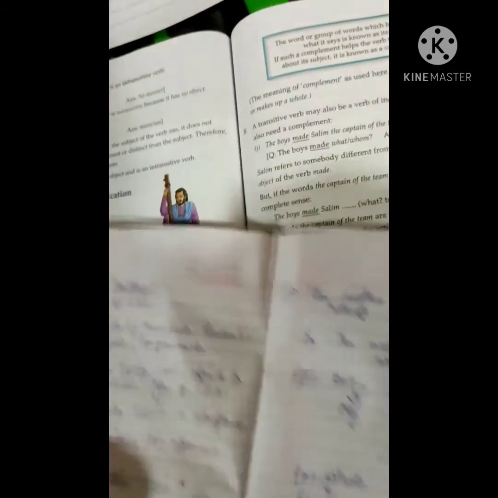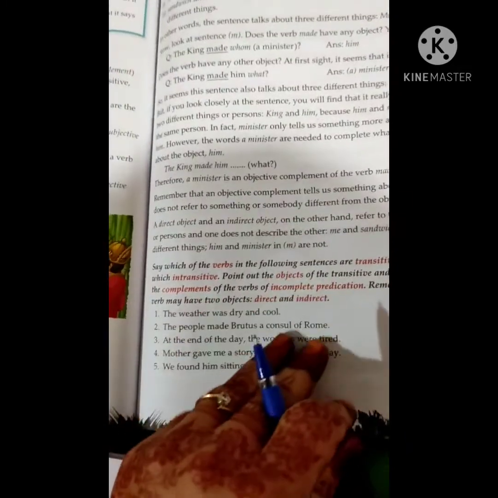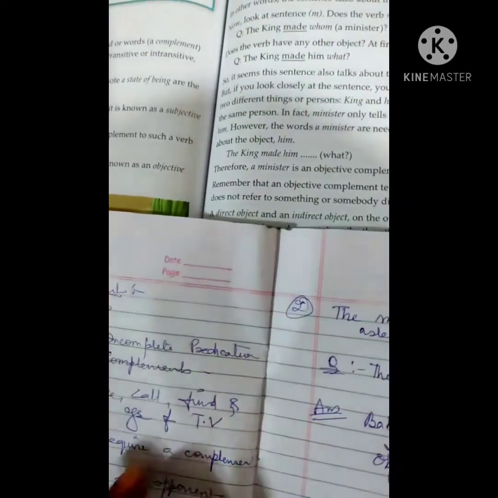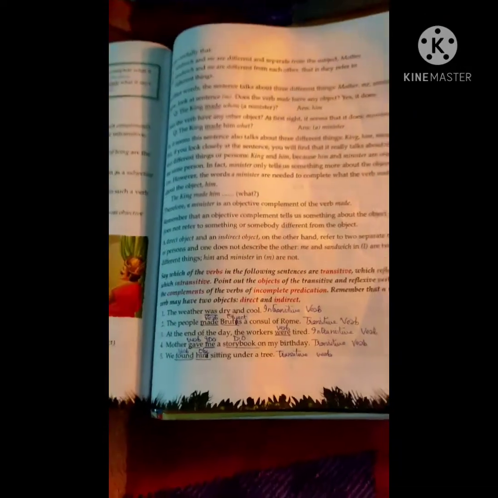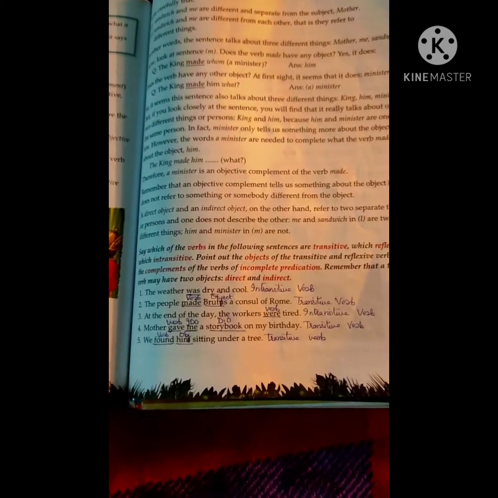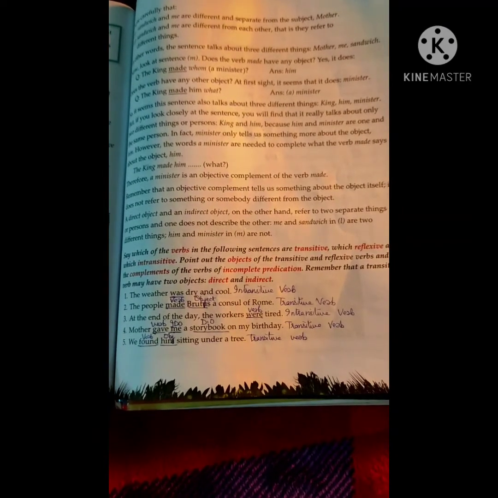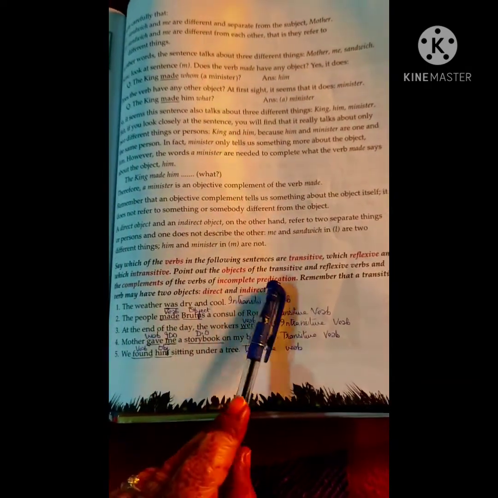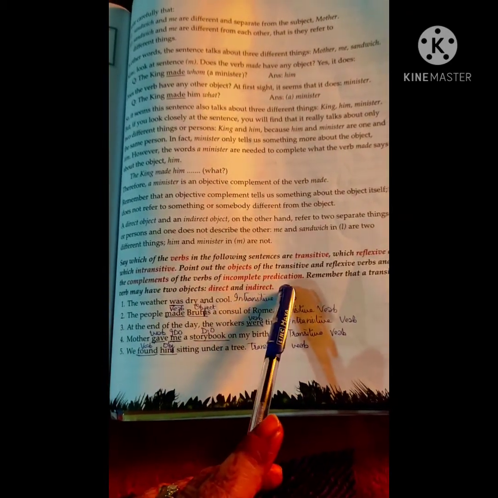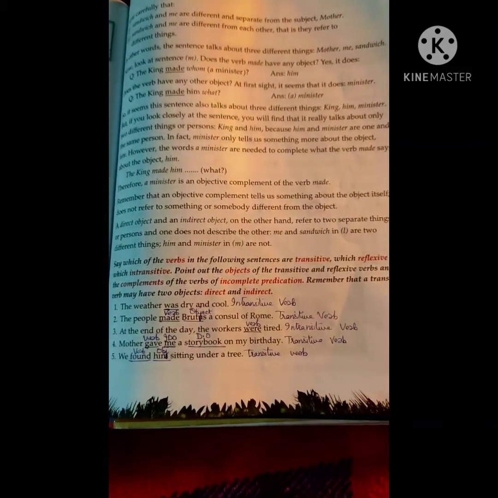So that's it. We have one exercise given at the end of the chapter. We'll do this exercise in the book itself. Say which of the verbs in the following sentences are transitive, which reflexive and which intransitive. Point out the objects of the transitive and reflexive verbs and the complements of the verbs of incomplete predication. Remember that a transitive verb may have direct and indirect object.